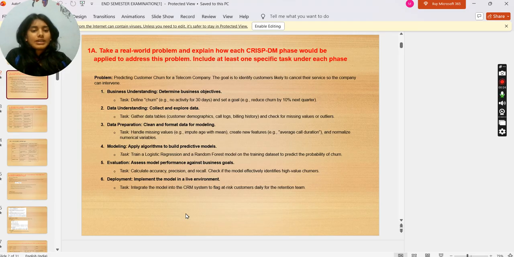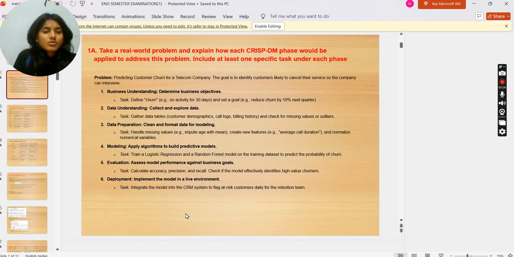Problem: predicting customer churn for a telecom company. The goal is to identify users likely to cancel their service so the company can intervene.